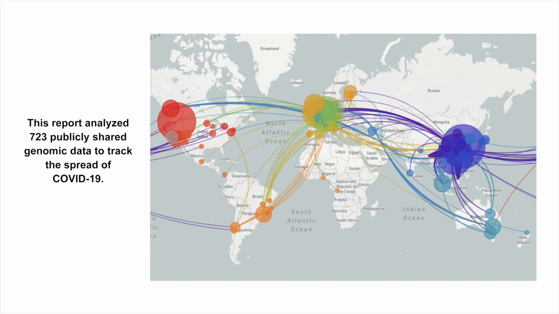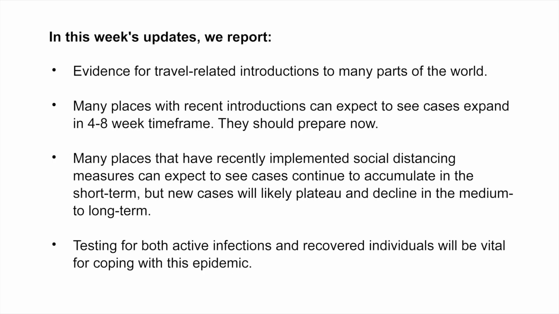Knowing if and to what degree COVID-19 circulates locally and how mitigation measures can slow the spread requires a good knowledge of the local outbreak dynamics. In this week's updates, we report that there is evidence for travel-related introductions to many parts of the world. The many places with recent introductions can expect to see cases expand in a 4 to 8 week timeframe. These places should start preparing now.